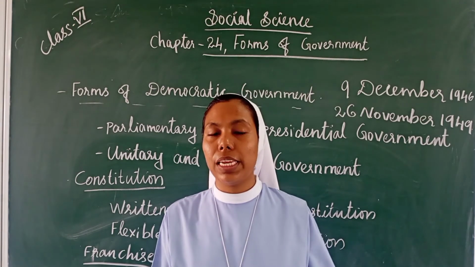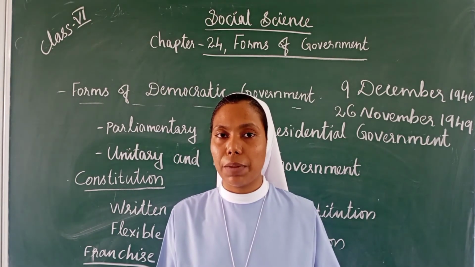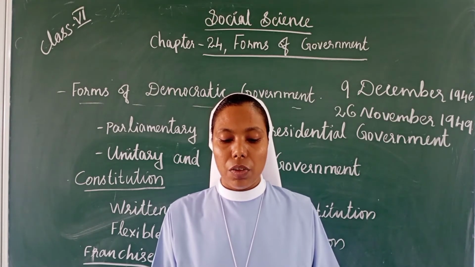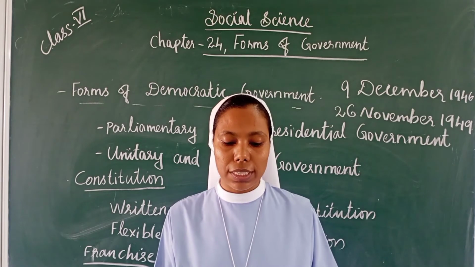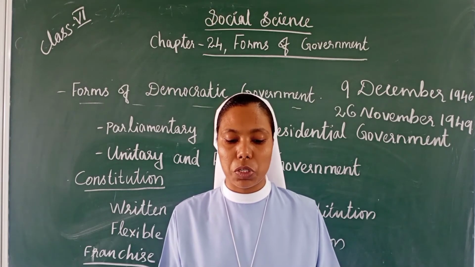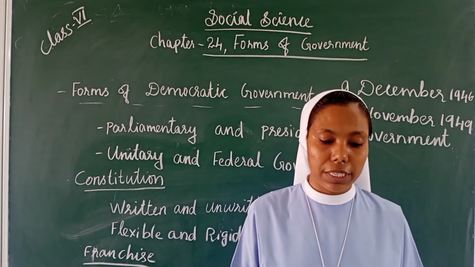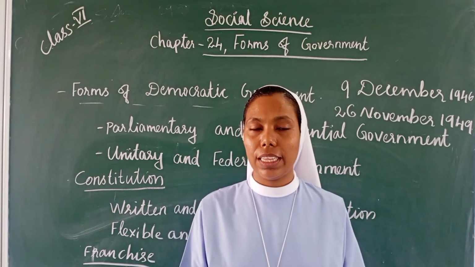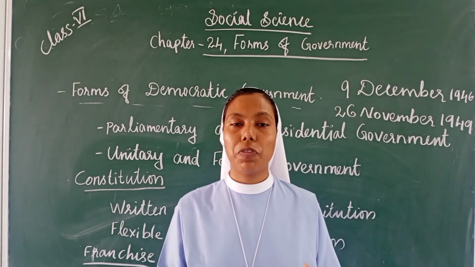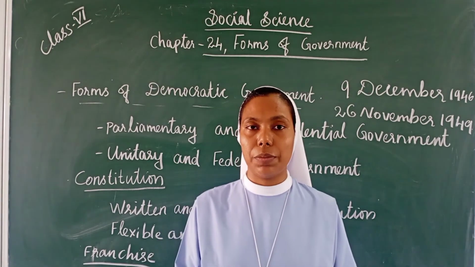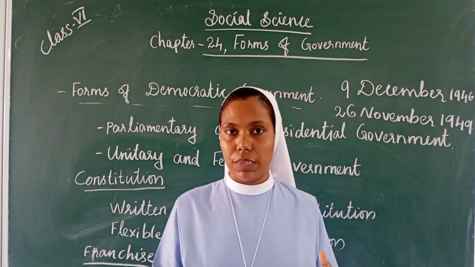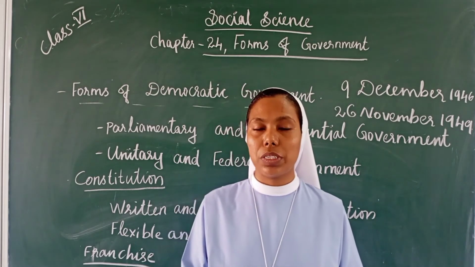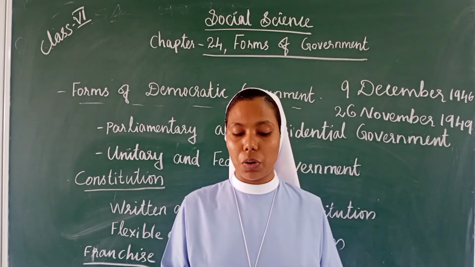There is no single signed document of the British constitution. The basic rules and regulations are contained there, and the government and the citizens of the country have to follow these rules and regulations.